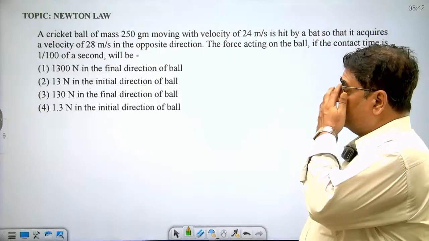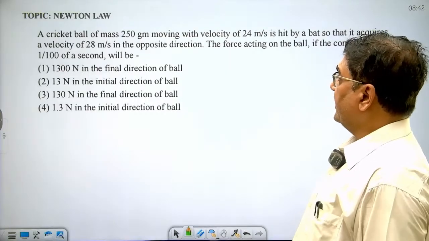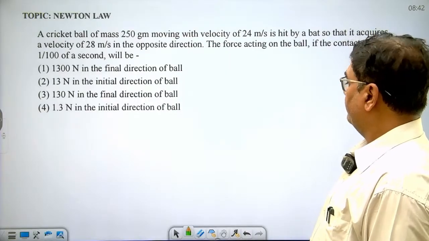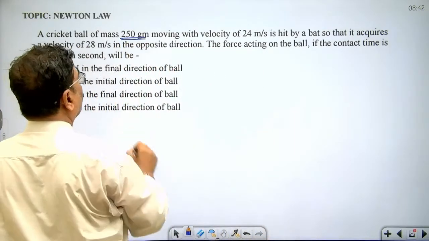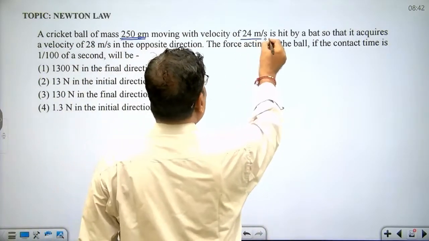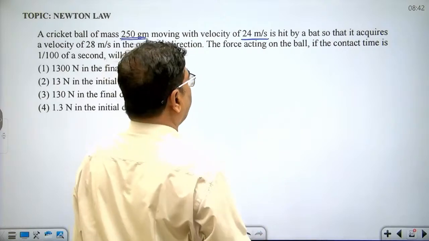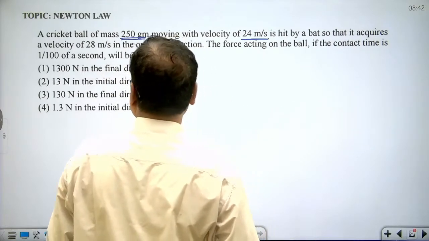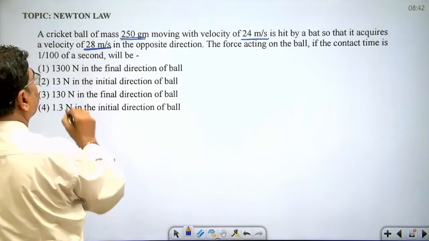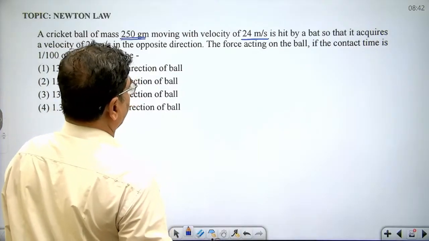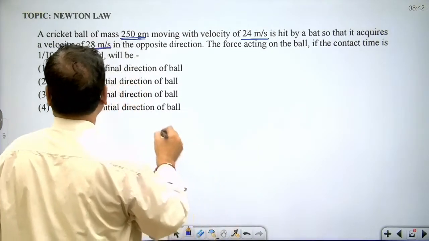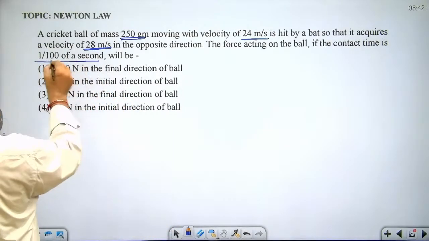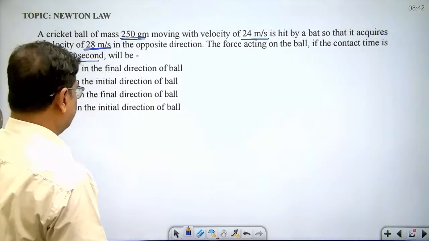Now, let's see another question. A cricket ball of mass 250 gram moving with a velocity of 24 meter per second is hit by a bat so that it acquires a velocity of 28 meter per second in the opposite direction. The force acting on the ball if the contact time is 1 upon 100 of a second. Dear student, let's see.